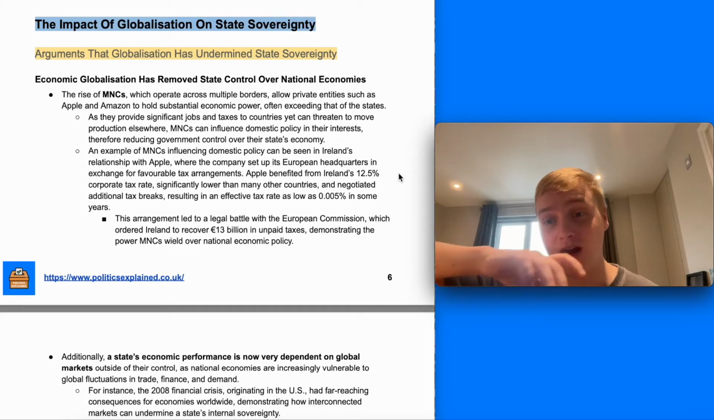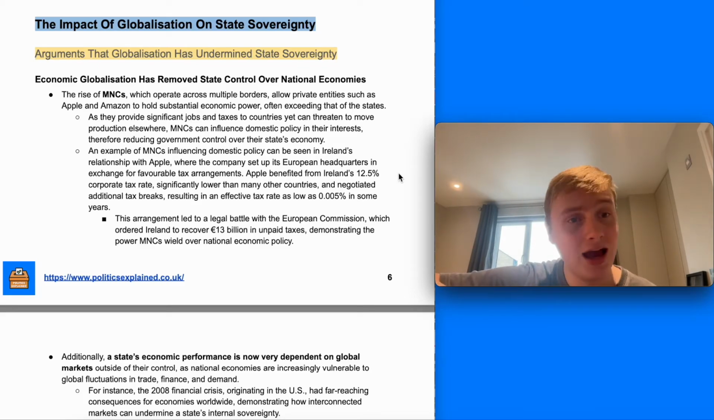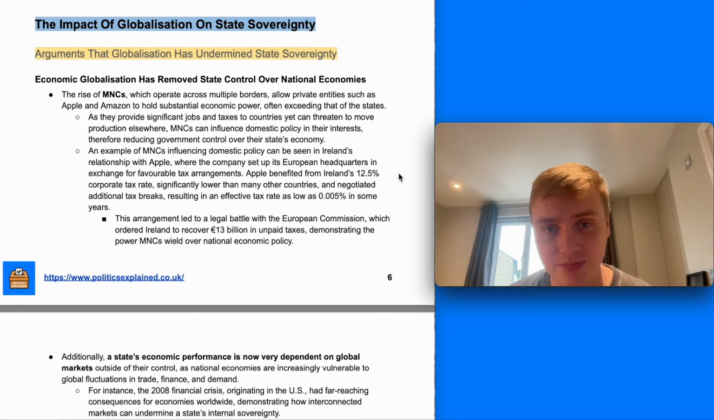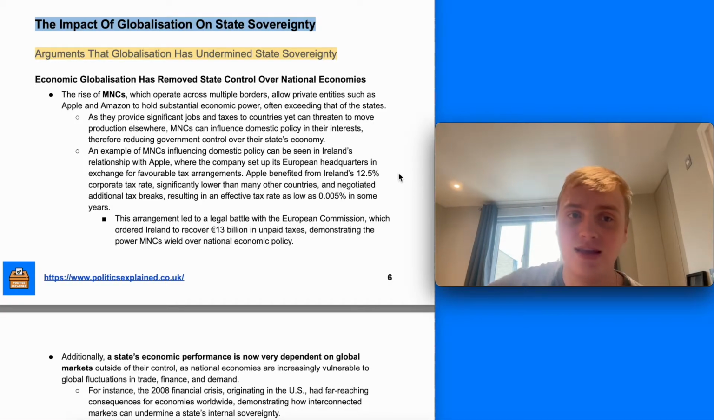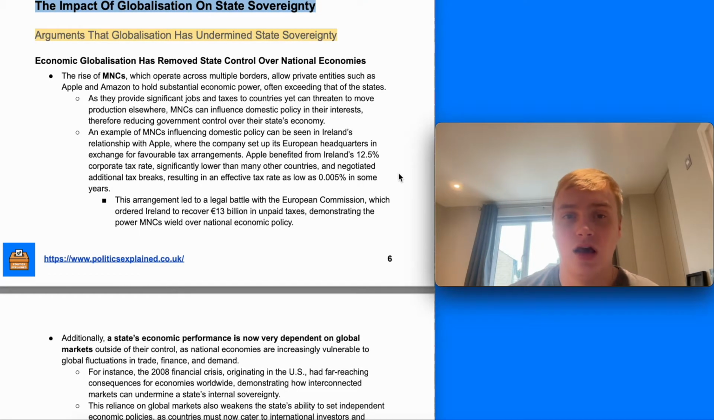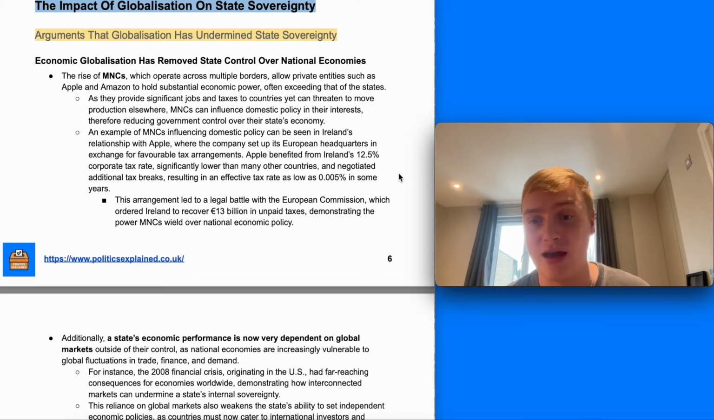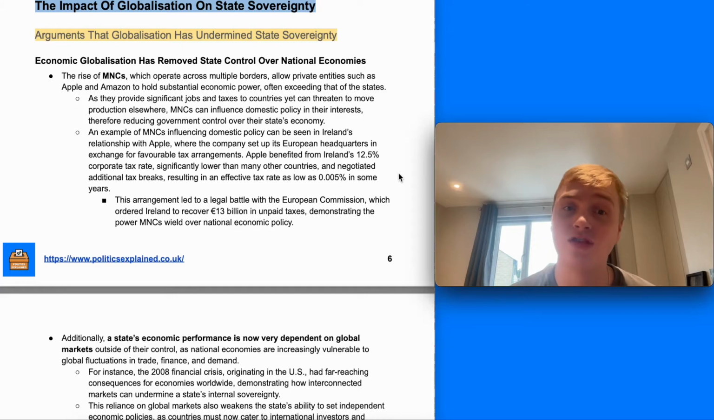They're the vehicle for a lot of global trade, and if a government can't control the decisions that are made, they've lost ultimately sovereignty over their economy and the ability to control it. So yeah, private entities such as Apple and Amazon hold substantial economic power, often exceeding that of states, as they provide significant jobs and taxes to countries, but they can threaten to move production elsewhere. They can really influence domestic policy in their interest, because countries don't want to lose these multinational corporations.